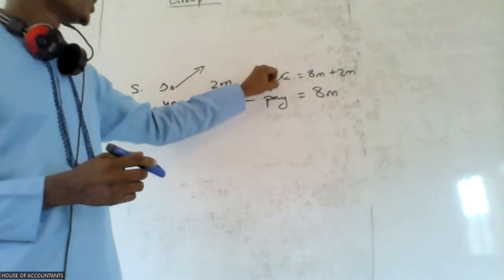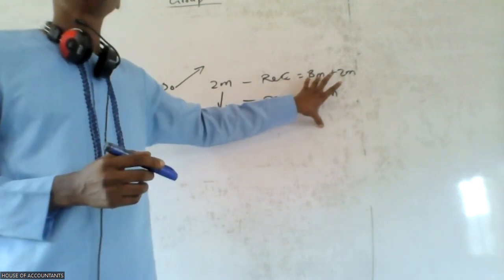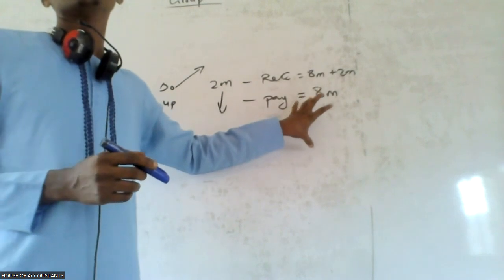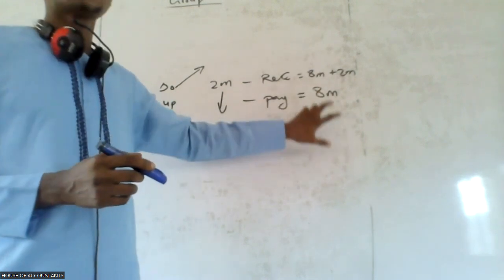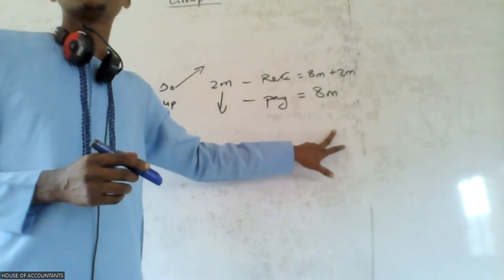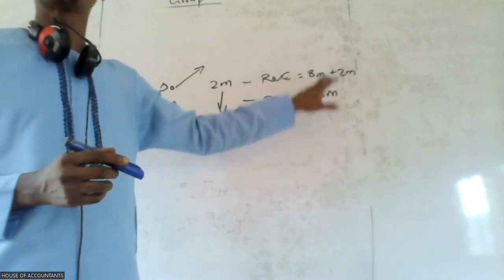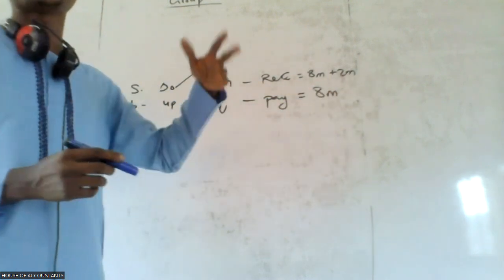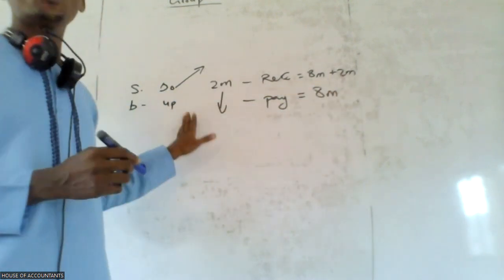OPCO will be saying, I want to pay 8 million naira to Danco. Danco will say, I want to receive 10 million naira from OPCO. So the two figures are not the same. This is where the error is coming from. That is why this 2 million naira is in transit. It has not gotten to OPCO.